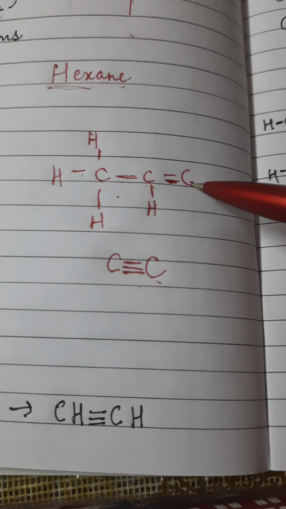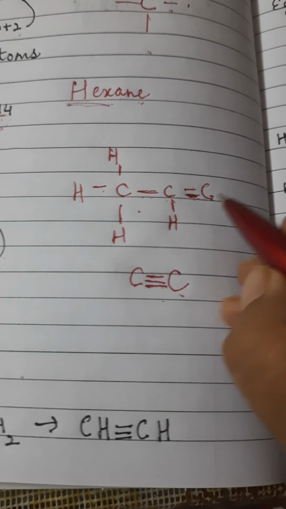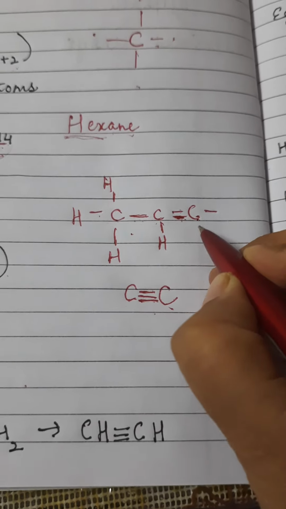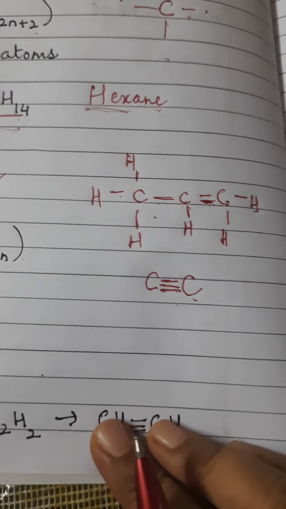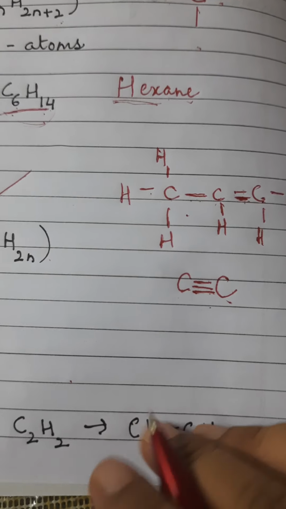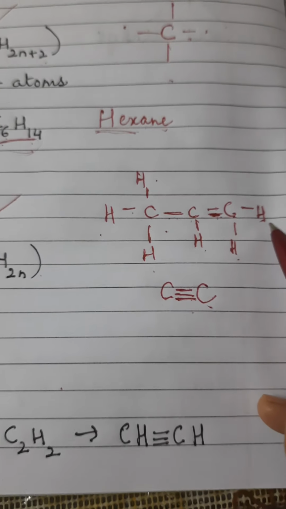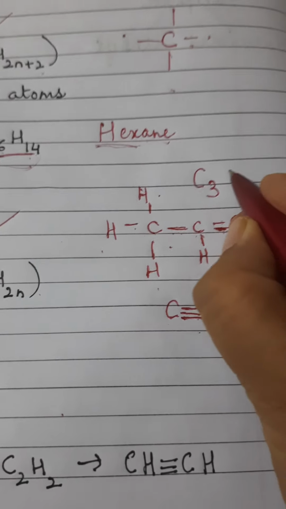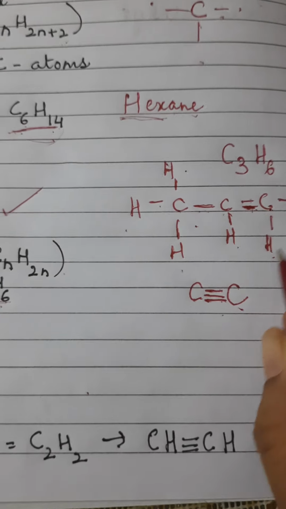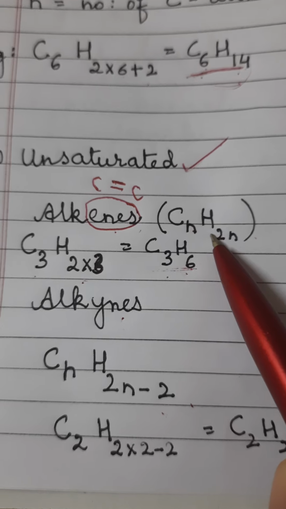Coming to this carbon, 2 valencies are satisfied here. Now how many do I have to show? I have to show only 2 more valencies, that is H and H. Now I will count the number of hydrogen atoms. 1, 2, 3, 4, 5, 6. 3 carbon atoms, that is C3, and 6 hydrogen atoms. Now let me check here whether it is correct or not. Yes, this is correct. C3H6, which we have determined from this formula.